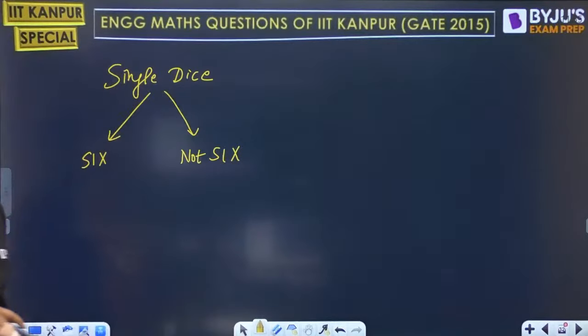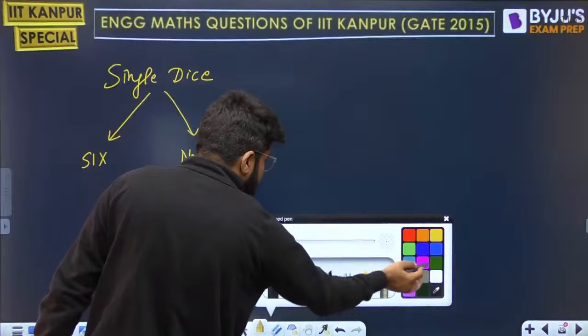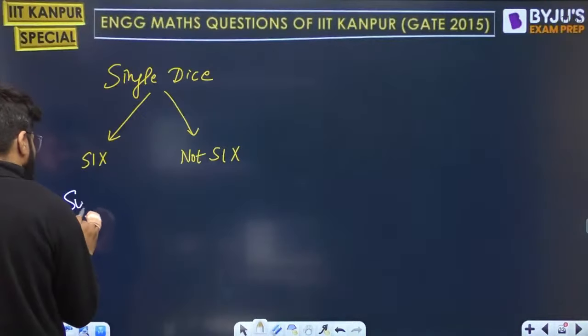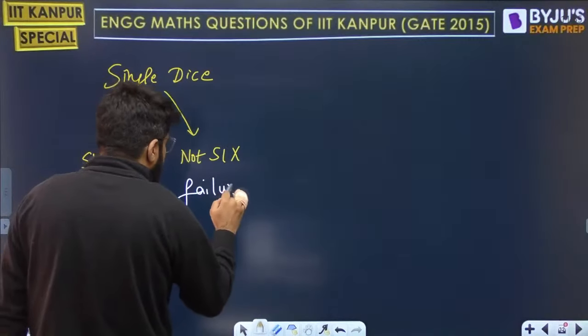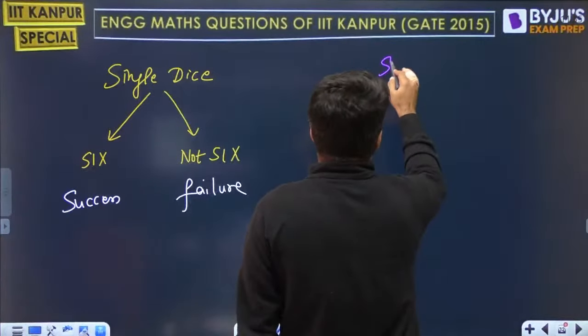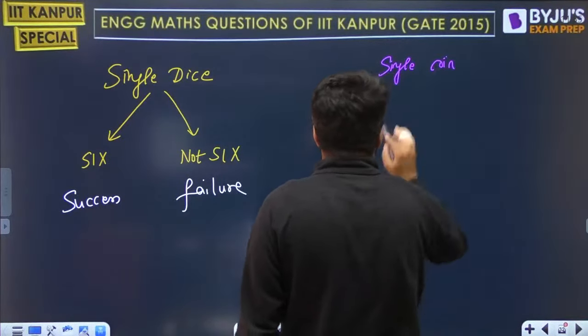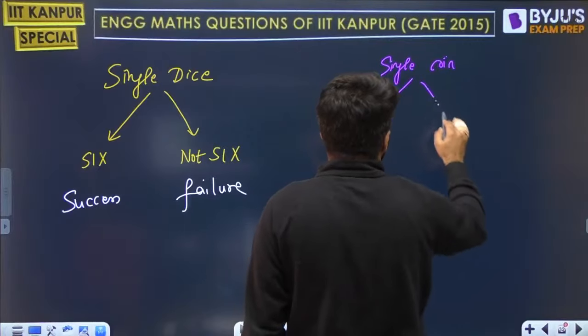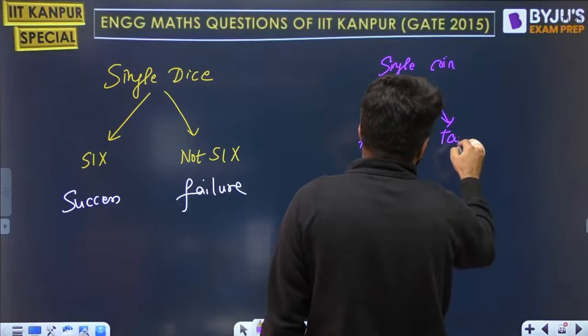Only these 2 things can happen. So when you do something, good morning Ravi, it could give you a success, like you want here a 6, or it could give you a failure. Just like a coin case. Commonly, you are easily able to relate the problems if it is coin based. A coin can give you a head or a tail.